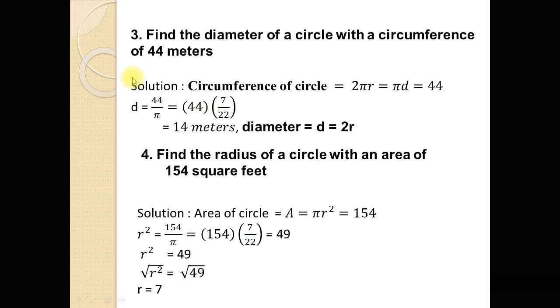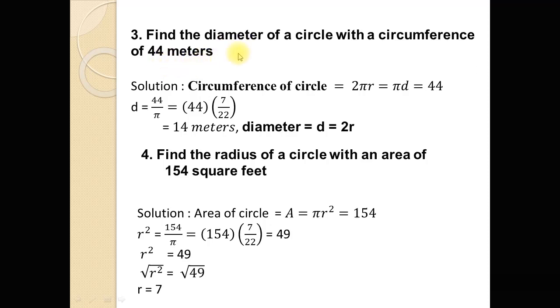Now another problem, to find the diameter of a circle with a circumference of 44 meters. The circumference of the circle is 44 meters. Now to find the diameter of the circle. So how to find the radius or diameter of a circle when the circumference is given?